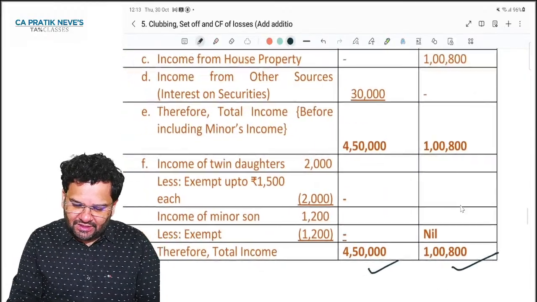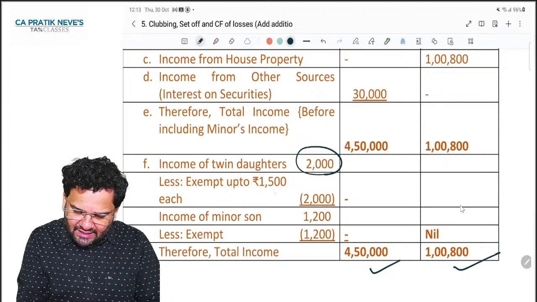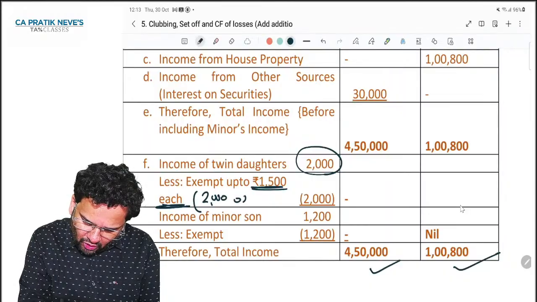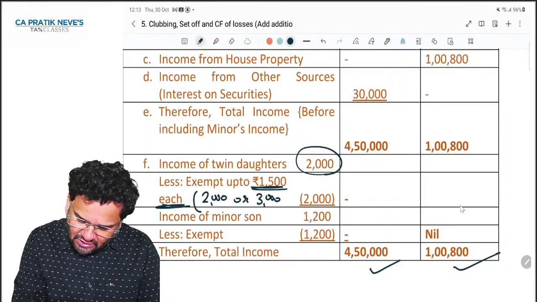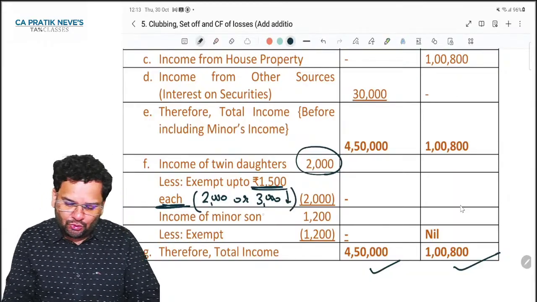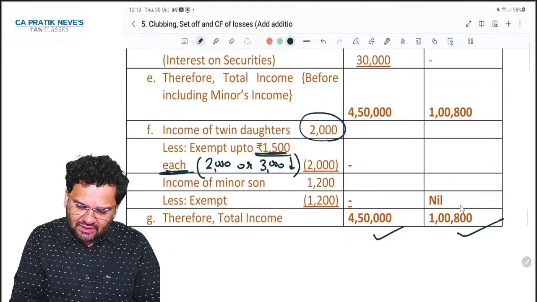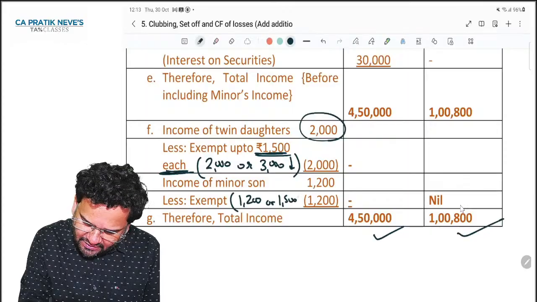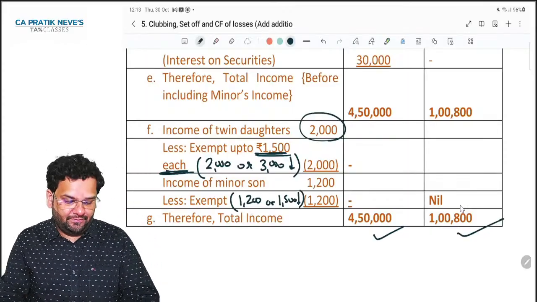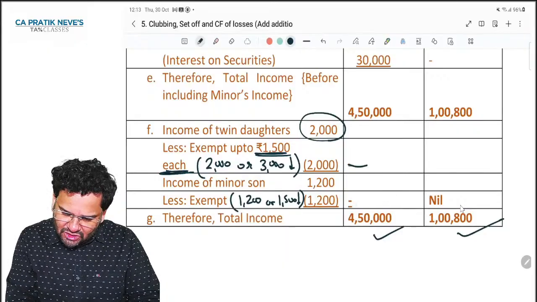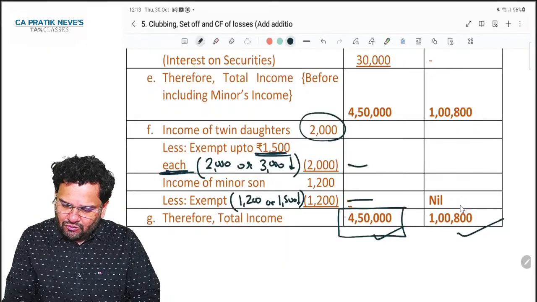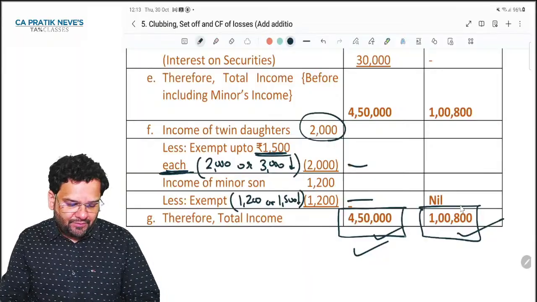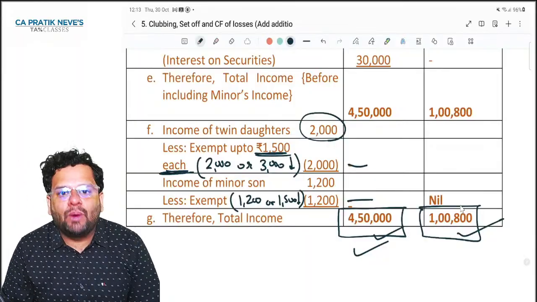Wonderful. See this, income of twin daughters 2000 less exempt up to 1500 each. So exempt was 2000 or 3000, whichever is lower. So exempt was 2000. As far as minor son is concerned, exempt was 1200 or 1500, whichever is lower. So 1200. So nothing gets clubbed in the hands of Mr. A. Eventually, final income of Mr. A continues to be 4,50,000 and of Mrs. A it is 1,08,000.